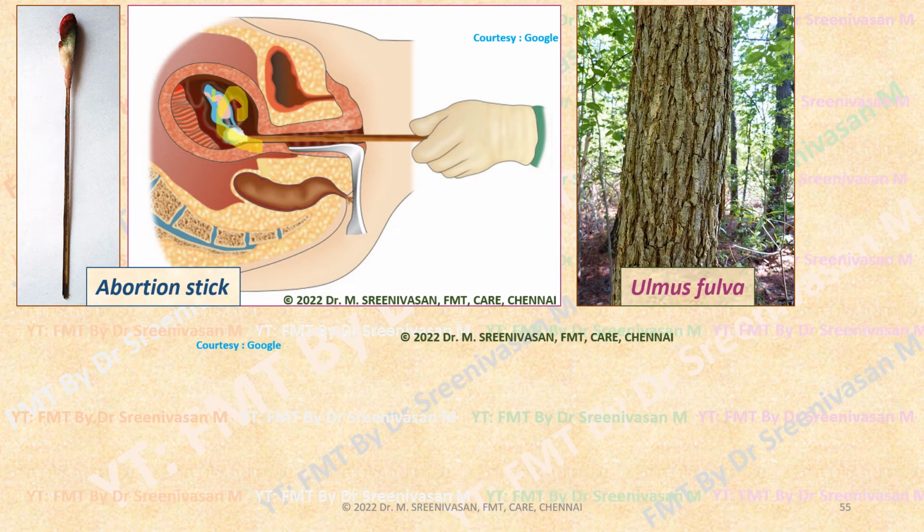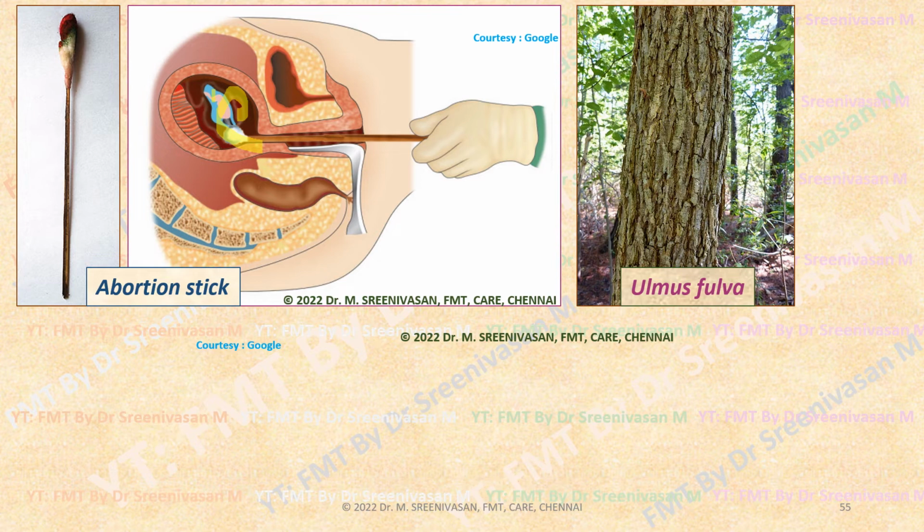Often it comes in the exam: what is an abortion stick? What are the chemicals being used for it? That is marking nut juice, otherwise called Semecarpus anacardium, juice of Calotropis, a paste of Abrus precatorius, or salts of heavy metals like lead or lead salts, or arsenious oxide paste. Any irritant can be introduced using this abortion stick.